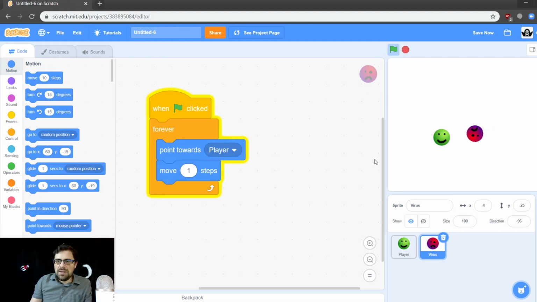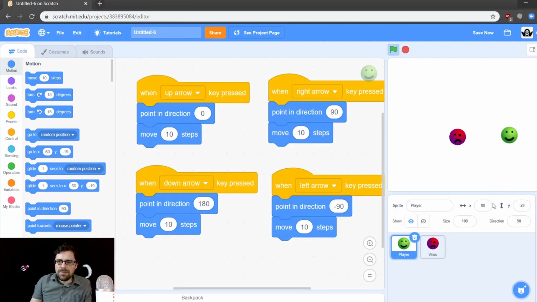There he goes. He's flipped upside down, and he is now sliding towards the player. If we move the player, he keeps going. So we can move him around, and the virus chases after our healthy cell. Look at that go. That's pretty cool. Now he's flipping around also. Do we want him to flip around upside down, or do we want him to be right side up?